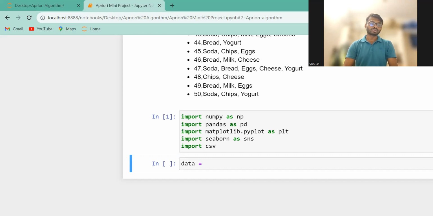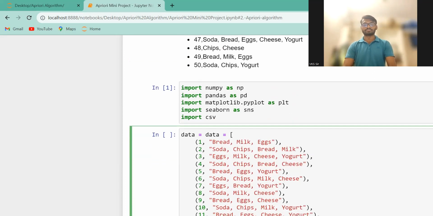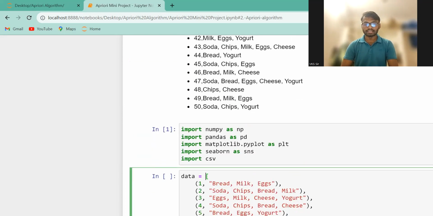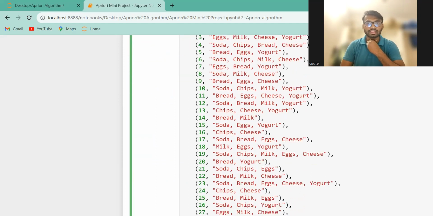You can also write it in a CSV file. You can take the help of Excel, or else go for code. Manually you have to write it, and then after that you can easily convert it. I have written all these things. Now inside the list, there is a transaction ID and there is an item name.